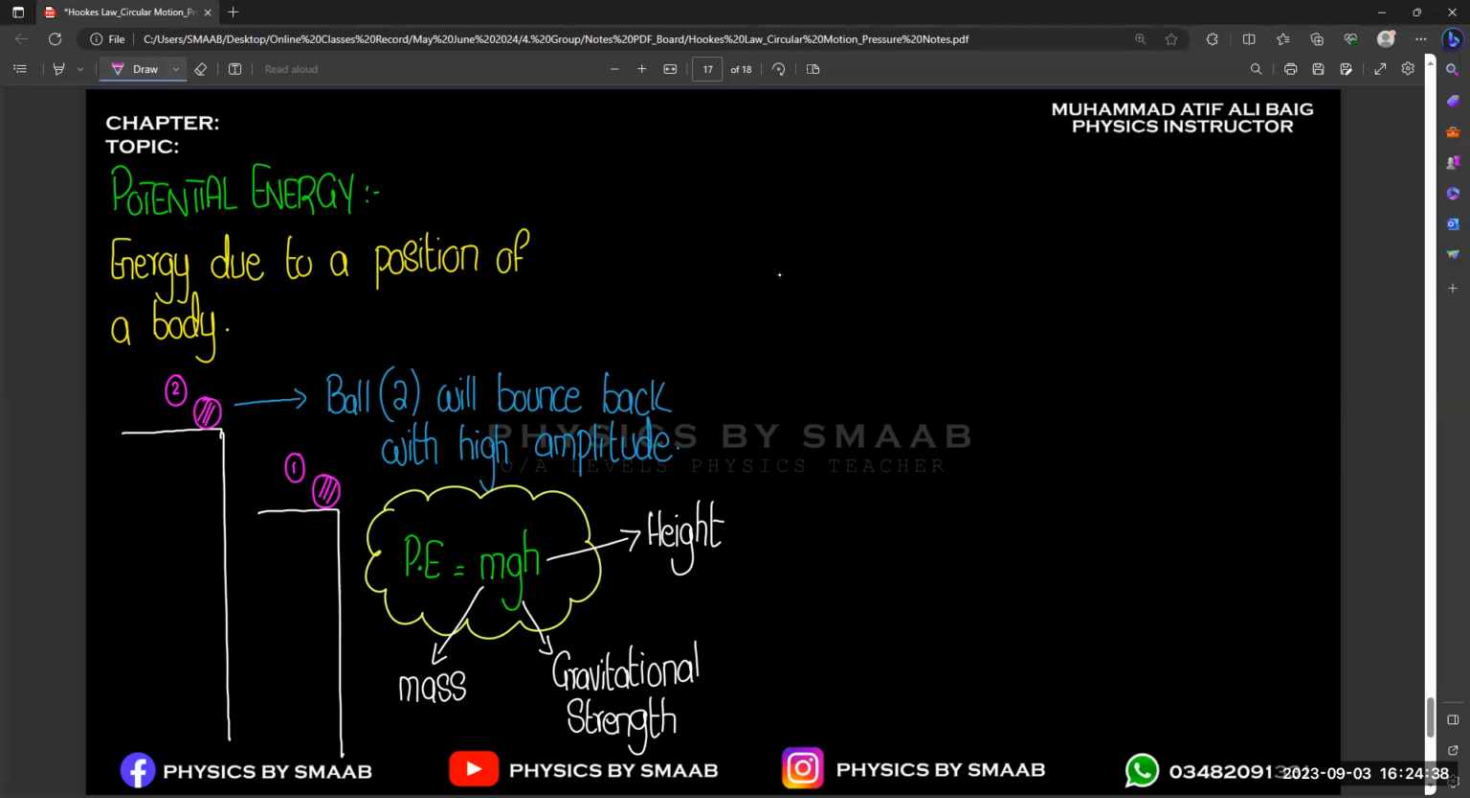I have a question. If both of these balls were stationary, does ball number two still have more energy compared to ball number one? Yes, it does.